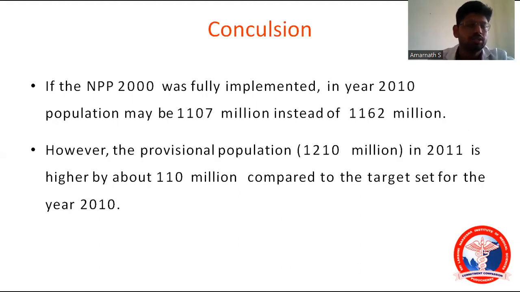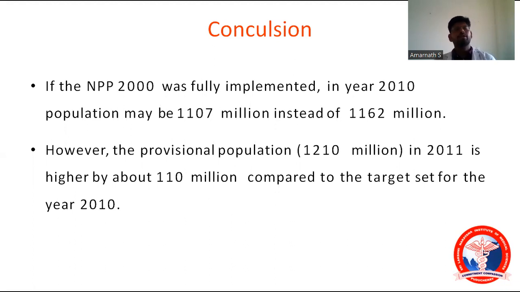What is the conclusion of this National Population Policy 2000? If it was fully implemented, in the year 2010 the population should be 1,107 million instead of 1,162 million. However, the provisional population in 2011 was 1,210 million. It is higher by about 110 million when compared to the target set.